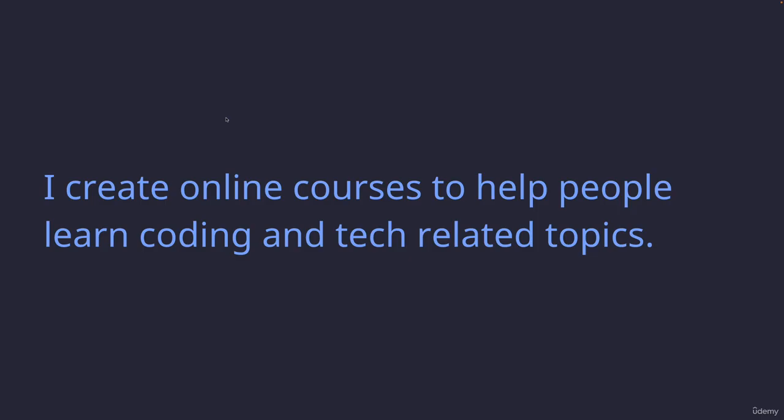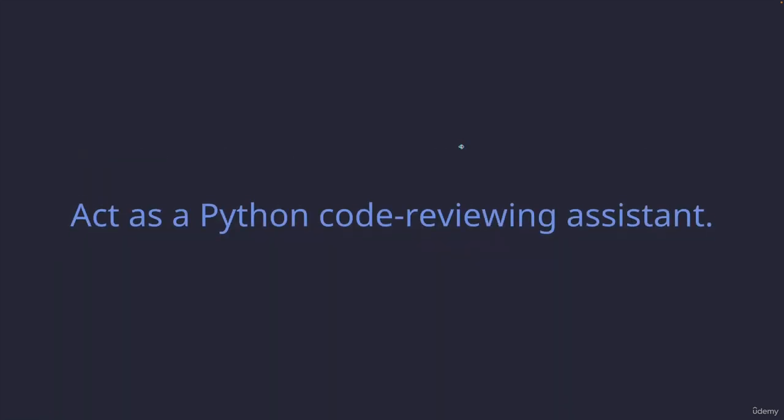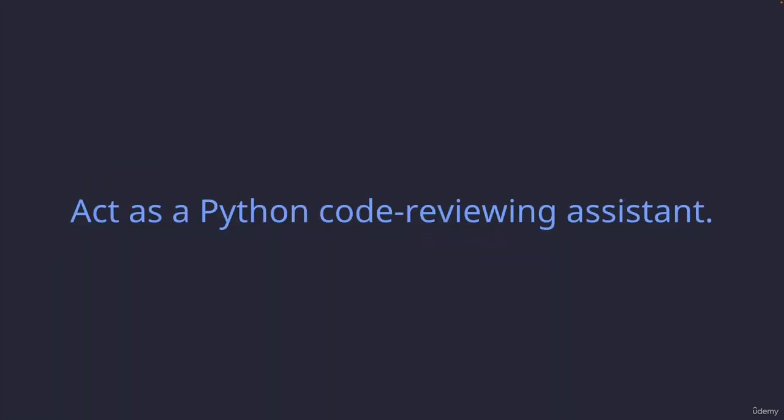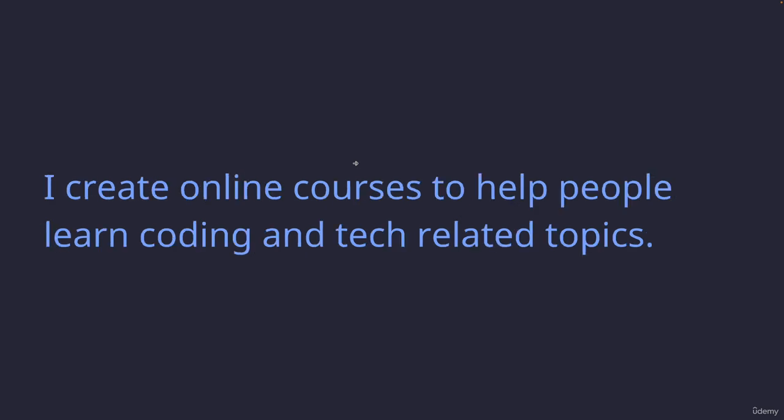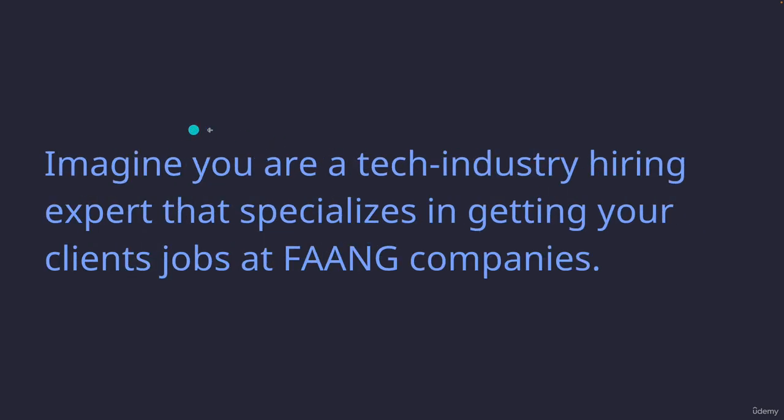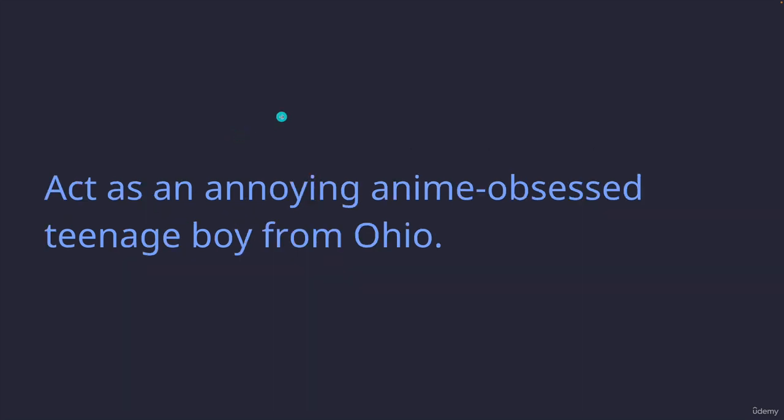That's pretty much it for this video. Main takeaways here are that we set the context, and that does a lot just on its own without providing a specific task. Just telling it something about us or about it, the model, and how it should behave, that sets the scene. And then also using the act as or imagine as syntax can be helpful because sometimes the model's not very happy if you tell it that it is something that it actually is not. It is not an annoying anime-obsessed teenage boy, but it can act like one.